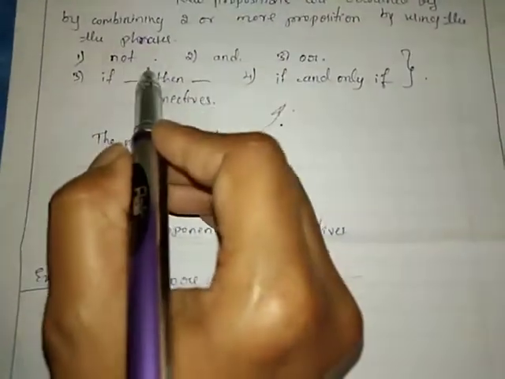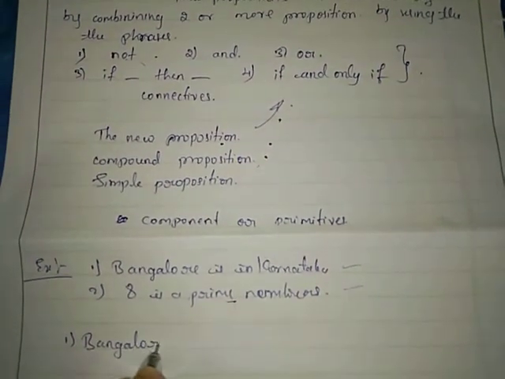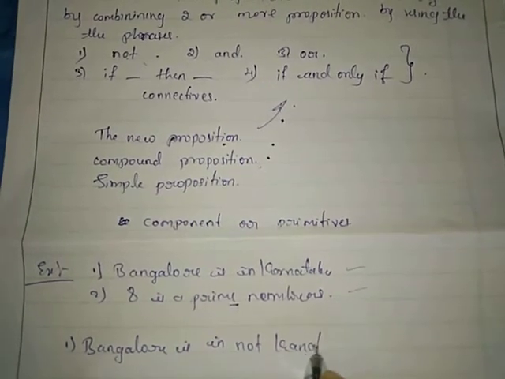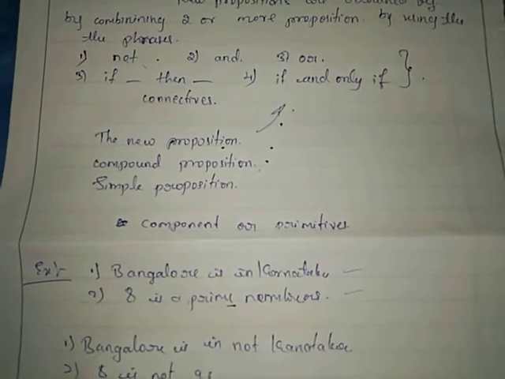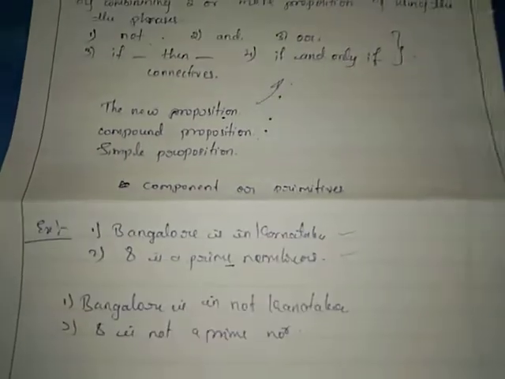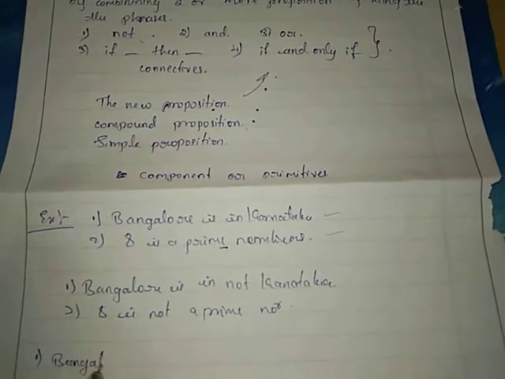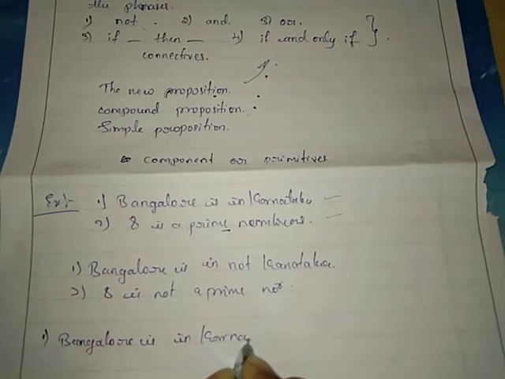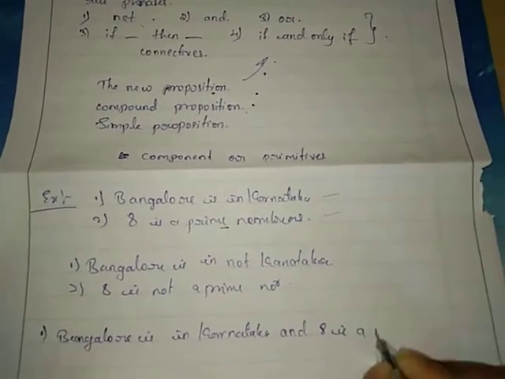Here I am using the first word, not. First one, Bangalore is not in Karnataka. And also, 8 is not a prime number. And I am using the word and: Bangalore is in Karnataka and 8 is a prime number.